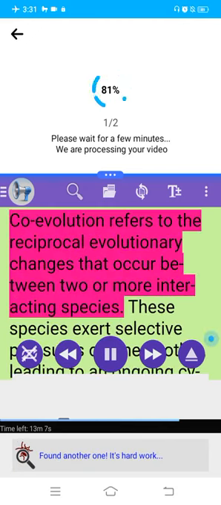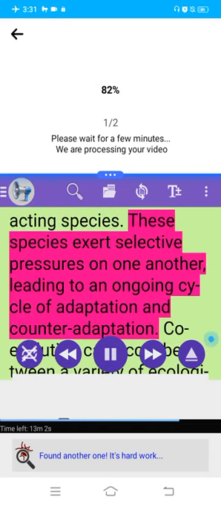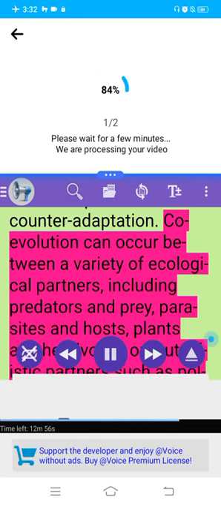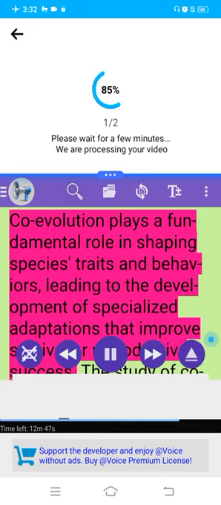1. Detailed lecture. Coevolution refers to the reciprocal evolutionary changes that occur between two or more interacting species. These species exert selective pressures on one another, leading to an ongoing cycle of adaptation and counter-adaptation. Coevolution can occur between a variety of ecological partners, including predators and prey, parasites and hosts, plants and herbivores, or mutualistic partners such as pollinators and flowering plants.